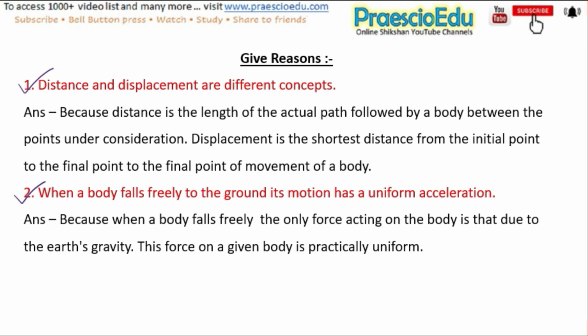Next one is, when a body falls freely to the ground, its motion has a uniform acceleration. And the answer is: because when a body falls freely, the only force acting on the body is that due to Earth's gravity. This force on a given body is practically uniform.